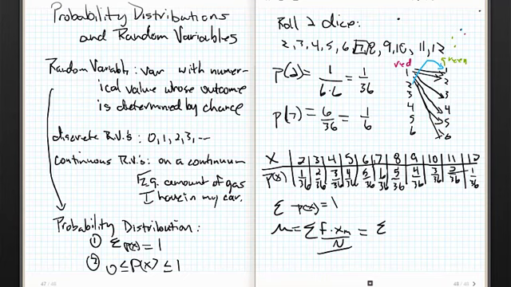So I could rewrite this as the sum of X times F divided by N. Well, excuse me, that should be a capital N. F divided by N is the probability. So I end up with X times P of X. Whoa, that's pretty cool. So the mean roll that you would get when rolling 2 dice is going to be the sum of this times this, plus this times this, plus this times this, etc. Not only is that true for this probability distribution, but it's true for all probability distributions. You might want to memorize this.